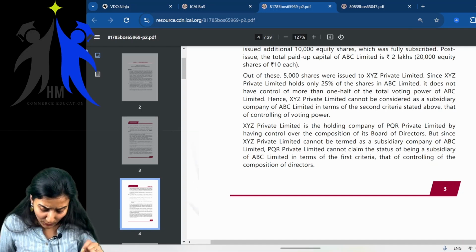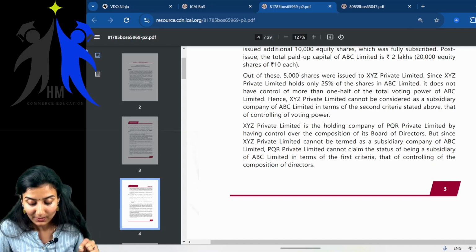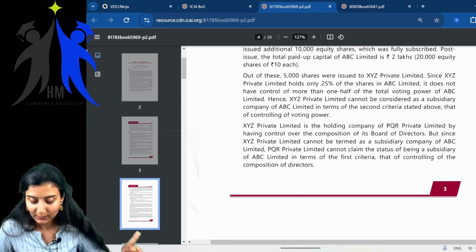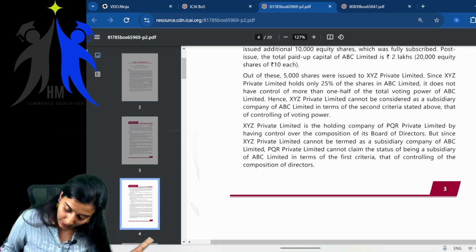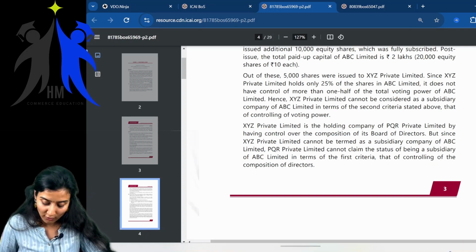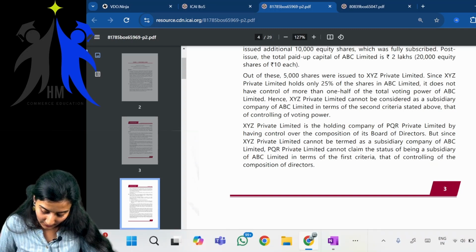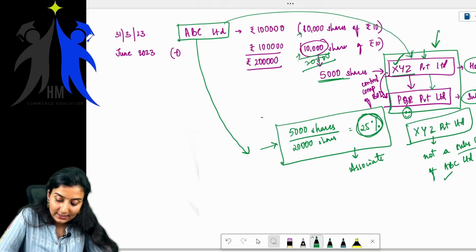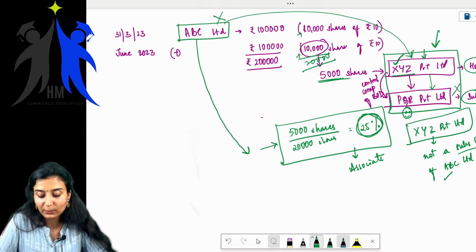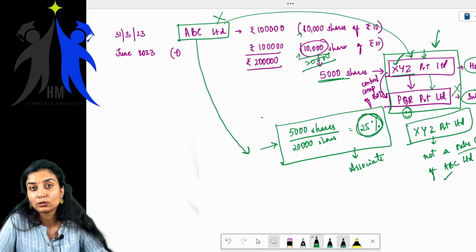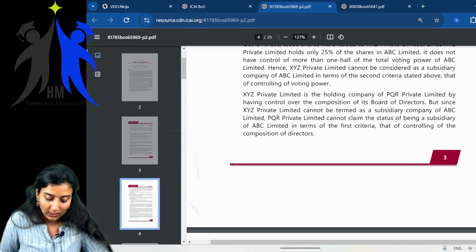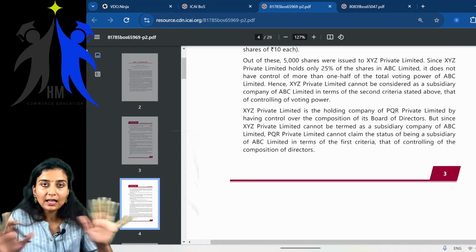But since XYZ Private Limited cannot be termed as a subsidiary of ABC Limited, PQR Private Limited cannot claim the status of being a subsidiary of ABC Limited in terms of the criteria of controlling the composition of board of directors. So getting my point? When this itself is not a subsidiary of ABC Limited, what is the question of PQR Limited being the subsidiary of ABC Limited? That is not possible. Children, understood? Did the answer end here?